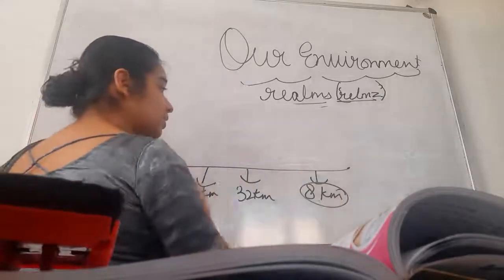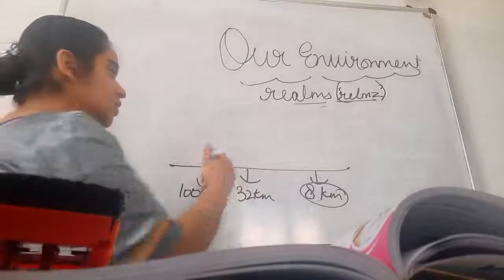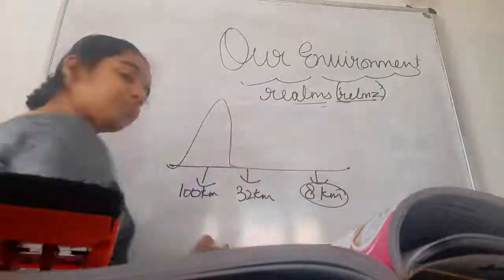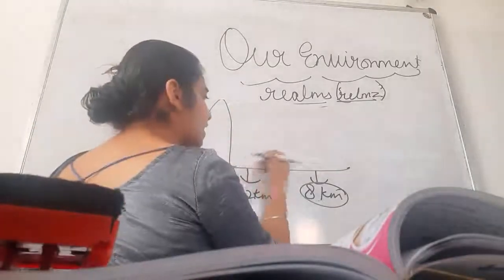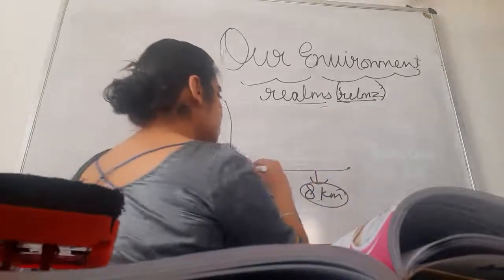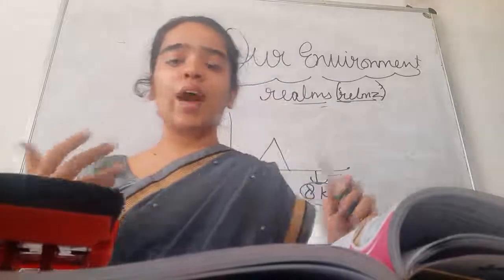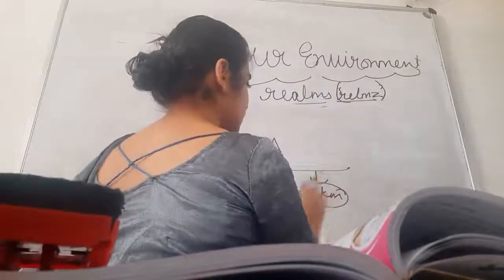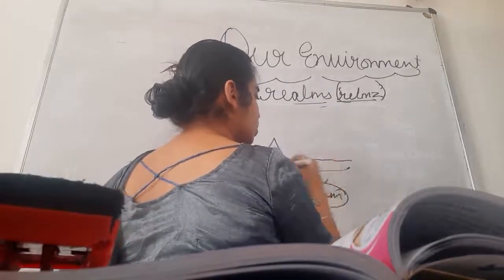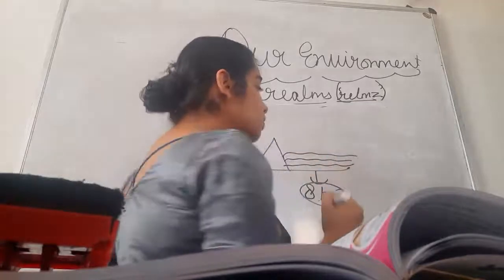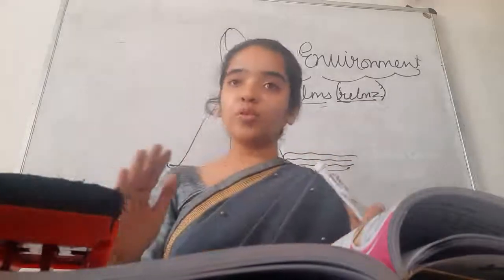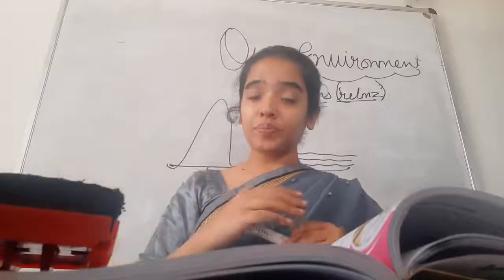Now in this lithosphere, on this land, sometimes there are mountains, sometimes there are plateaus, sometimes there are short hills. So in this there are valleys. Then here, like in 8 kilometer, there is ocean. So first of all, there is lithosphere, right?